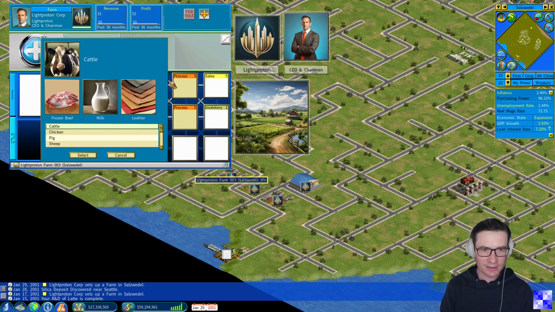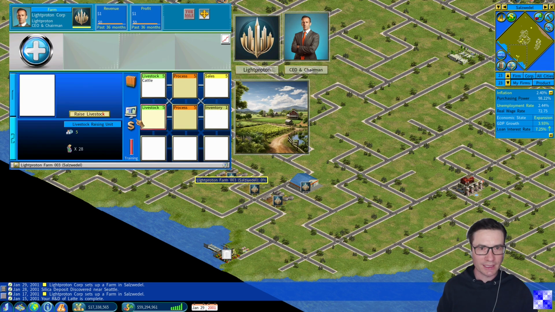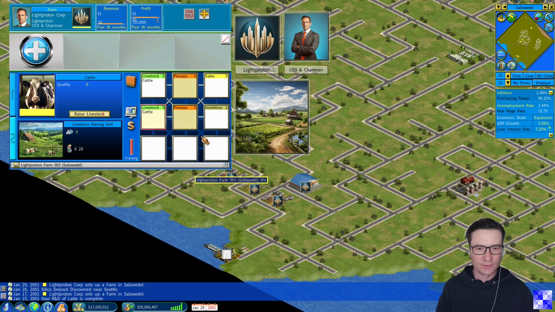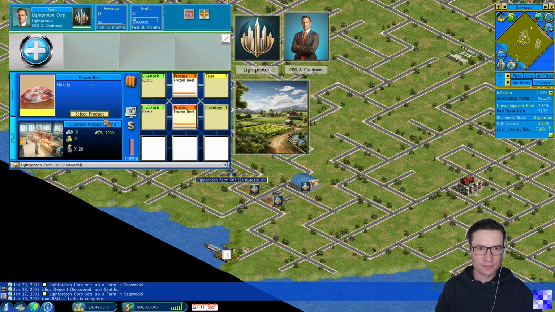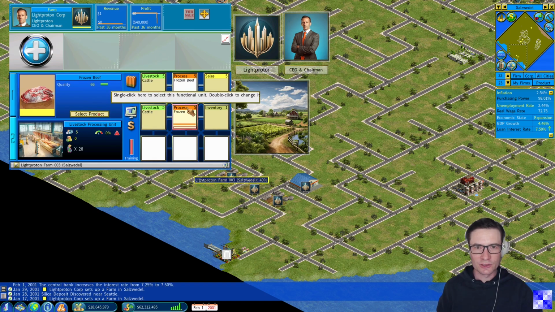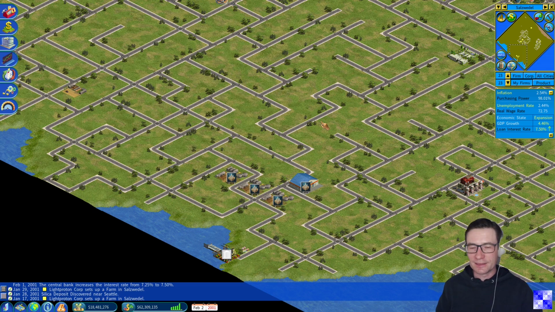Link everything like that. This time choose cattle. Wait for a day or 2. Then select the product, which is frozen beef in this case. Wait until it is sold by the farm. Here it is.